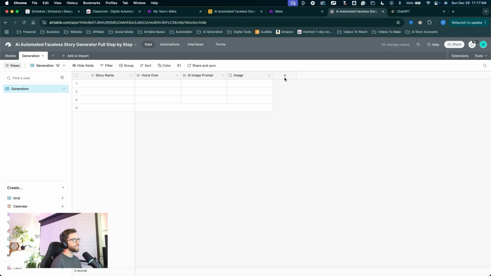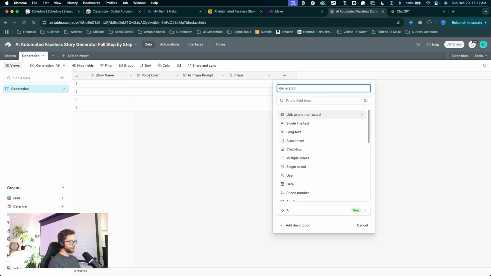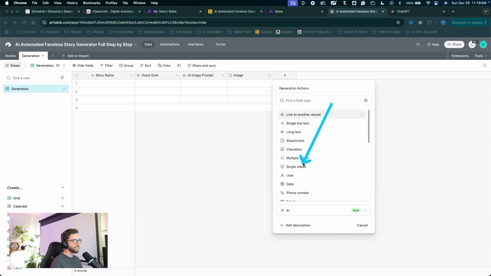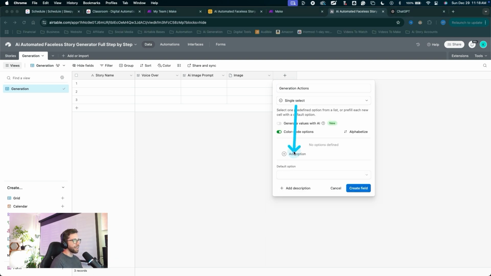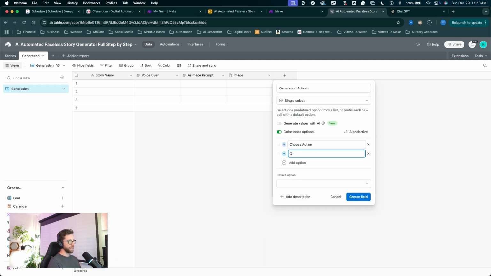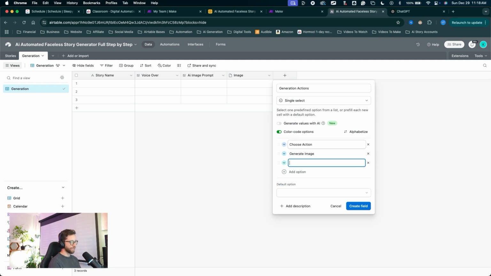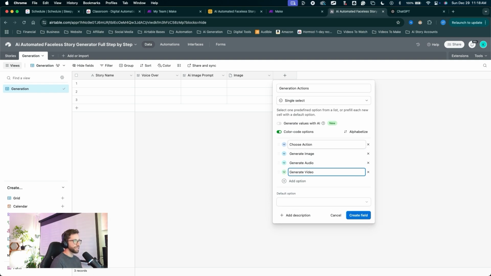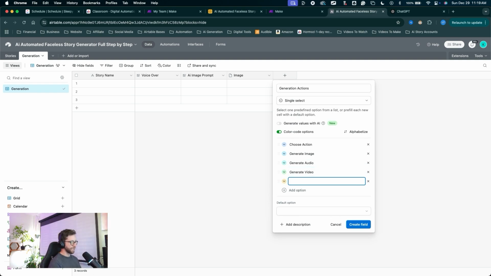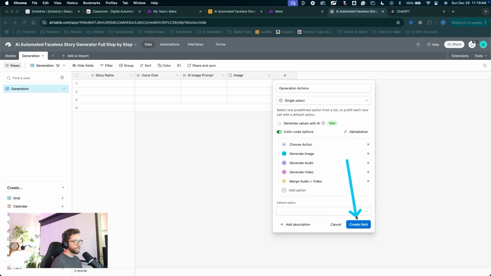Click the plus to create a new field. We'll name this generation actions. This will be a single select dropdown. Click add option. First option we can name choose action. Second, we can name generate image. The next one, generate audio. The next one is generate video. And the last option is merge audio and video. You can change the colors and create the field.